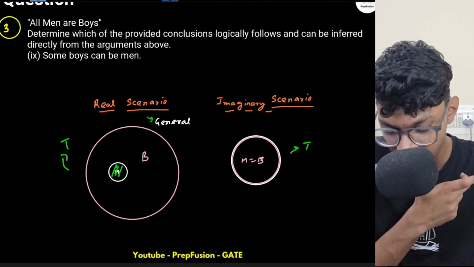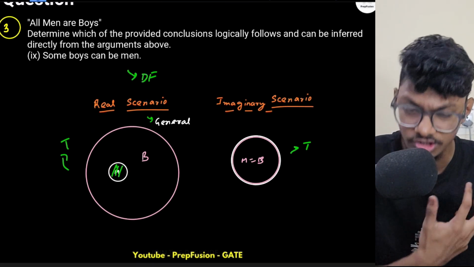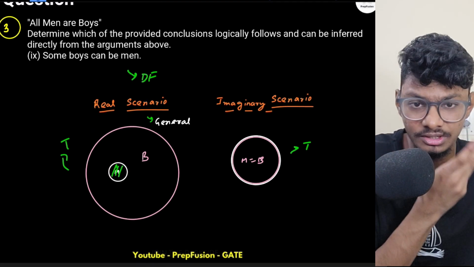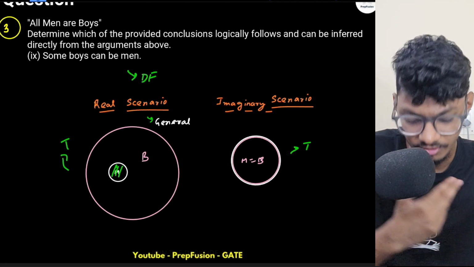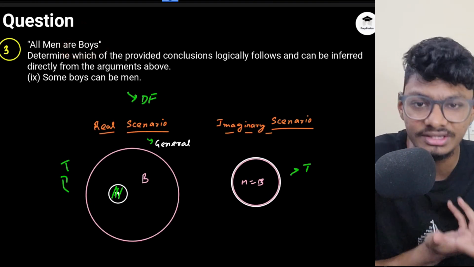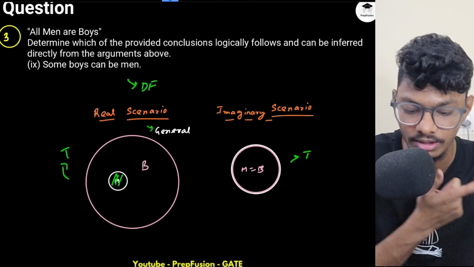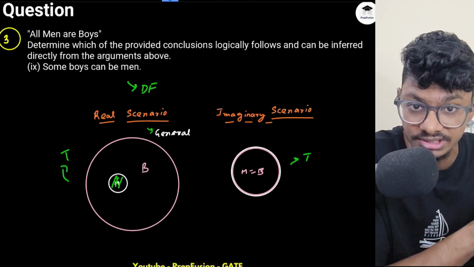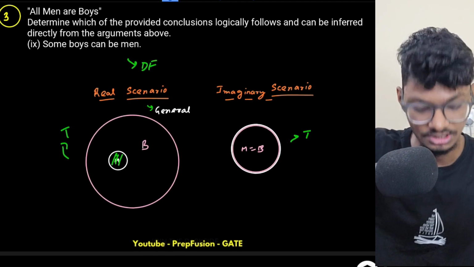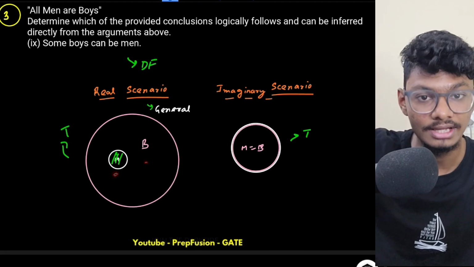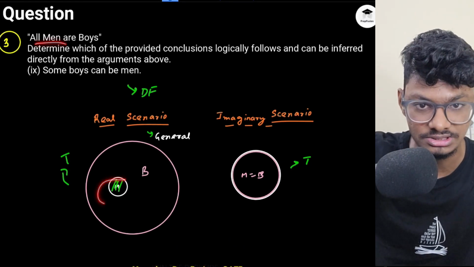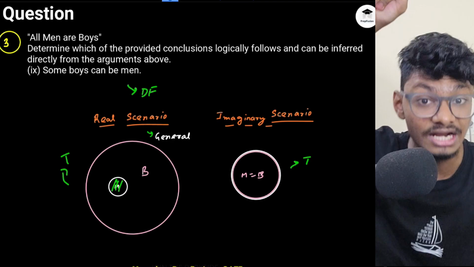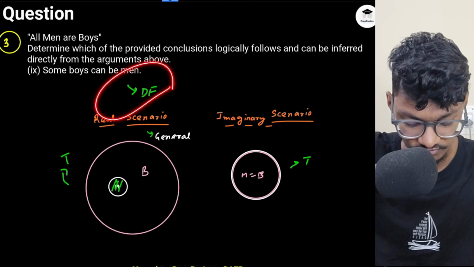So this will be definitely false, because I already know about this particular conclusion. You're not telling me anything new. So this possibility is definitely false. This is not a possible case. Why? Because this is a confirmed case. Some boys have to be men, else it is not possible for all men to be boys. So it is not a possible case, it is a confirmed case. That's why it will be definitely false.